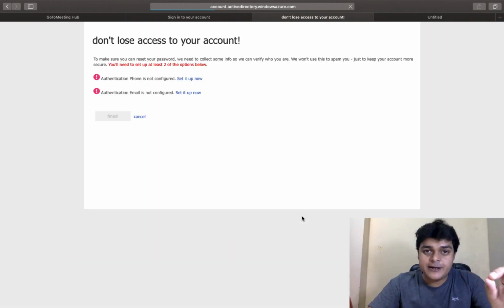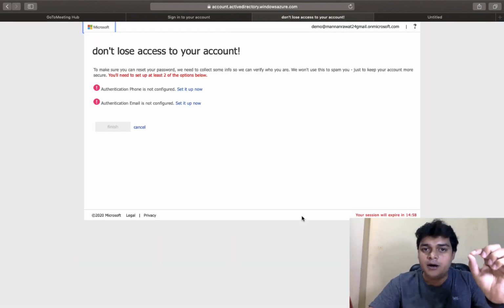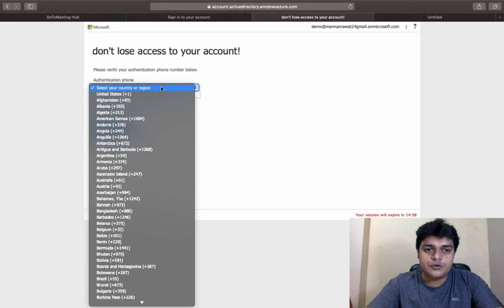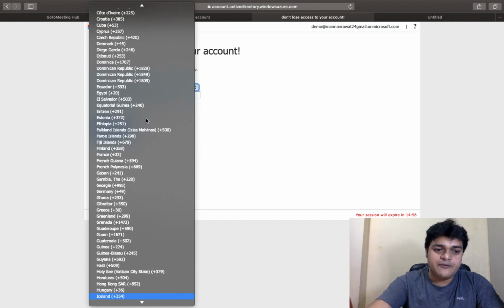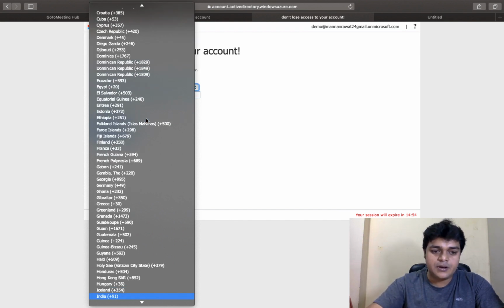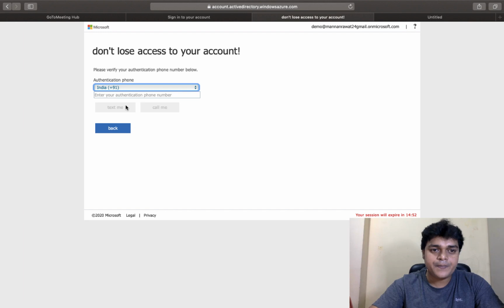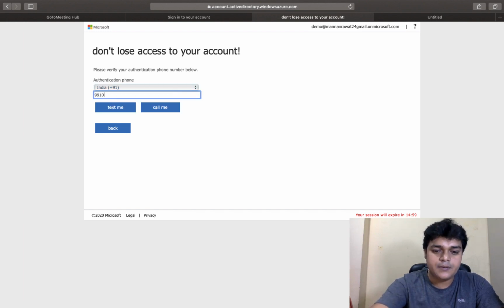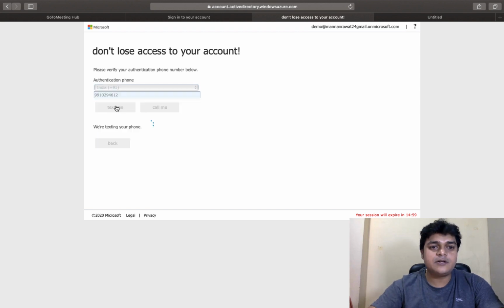As per the security increased by Microsoft Azure, you need to configure two-way multi-factor authentication. Firstly, you need to confirm your phone number. So I'm just going to set up. I'm going to access my multi-factor authenticator device. I'm just going to use my mobile number. Just type your mobile number, 9910294612, right? Just click on text me.